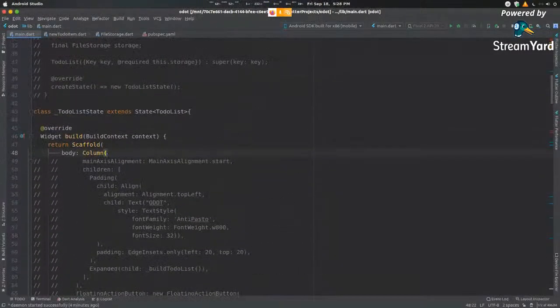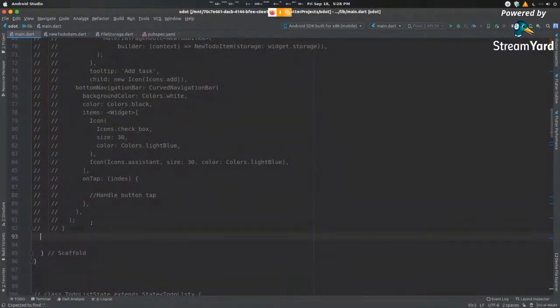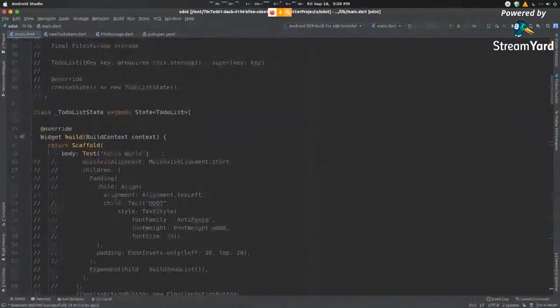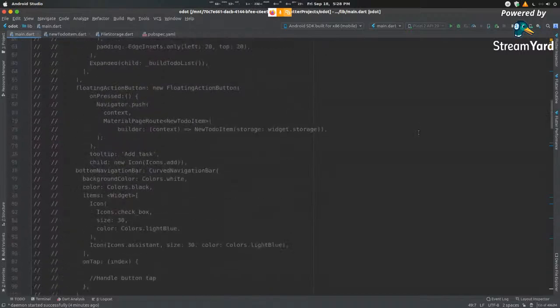So the next thing we want to do is let's first display a text view. So we type in text. Text could be hello world. And that's about it for us for now. Let's close this. Let us close the scaffold. And that is our app ready to run.